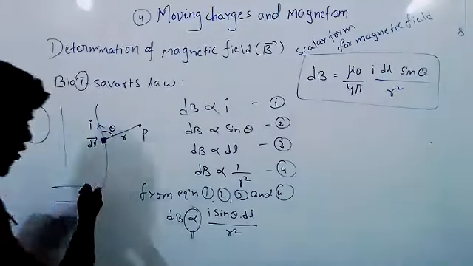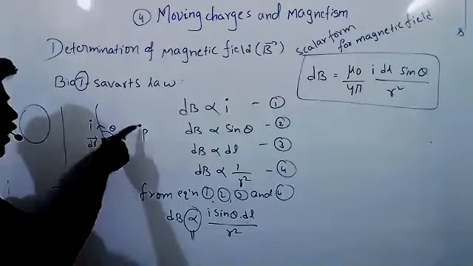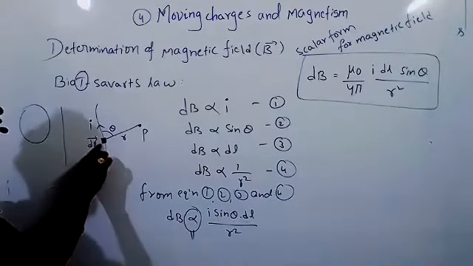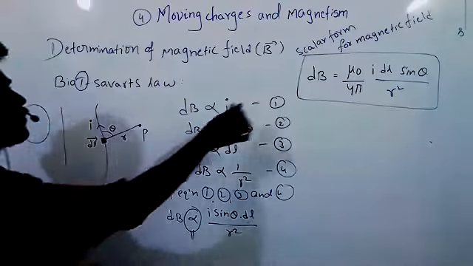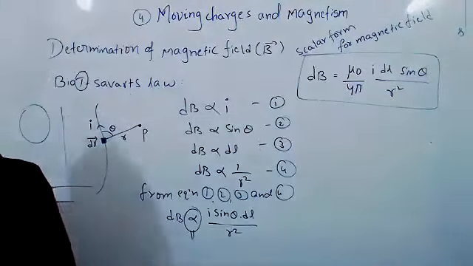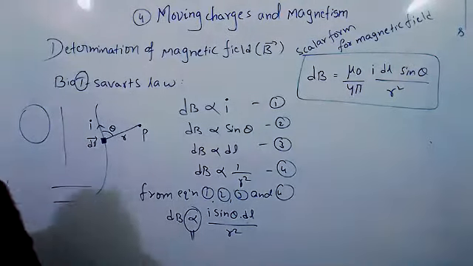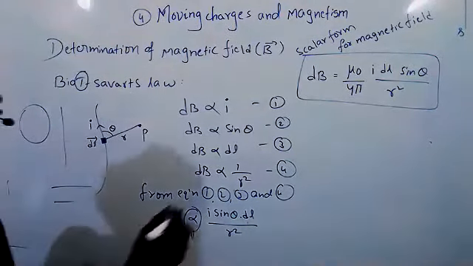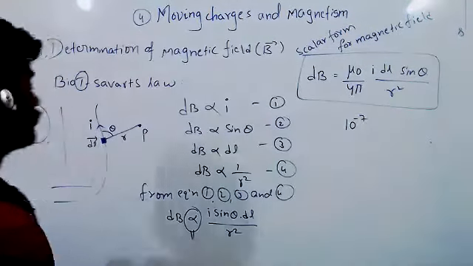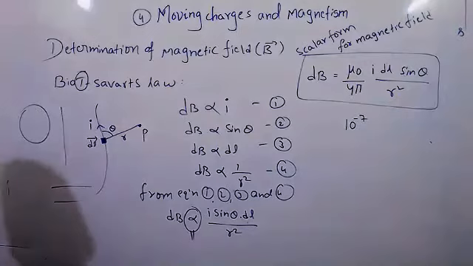So due to this current carrying wire at point P, how much magnetic field will be there? We have to take a small element. Due to the small element, a small magnetic field will be there. So what's the value of mu naught by 4 pi, sir? Mu naught by 4 pi value is 10 to the power of minus 7 Newton.